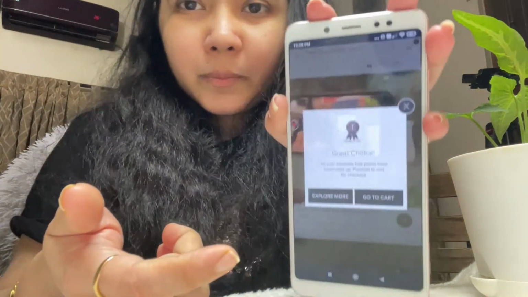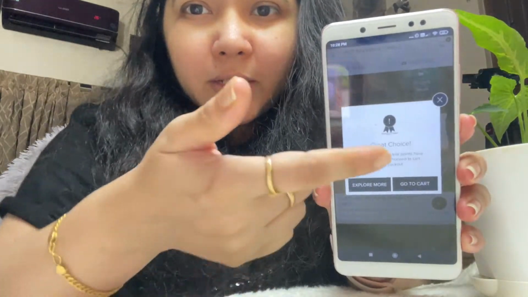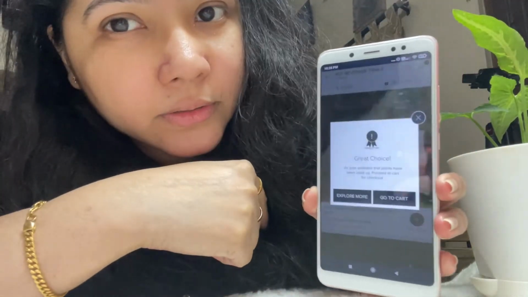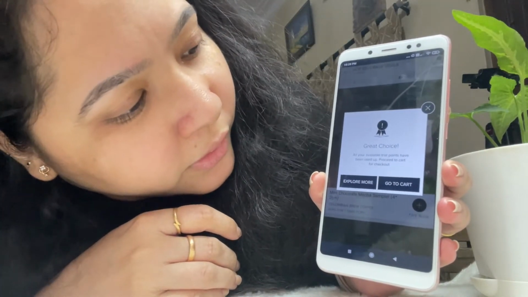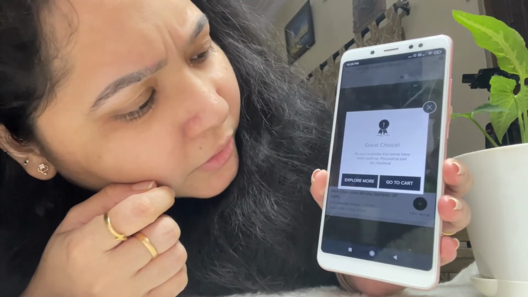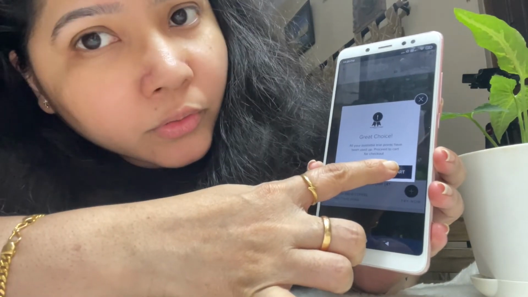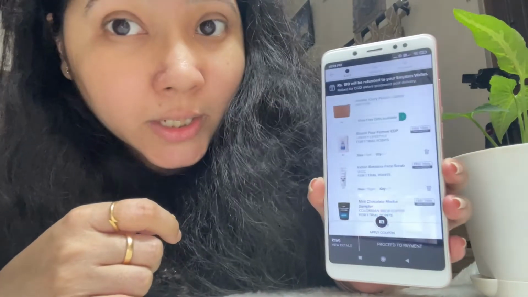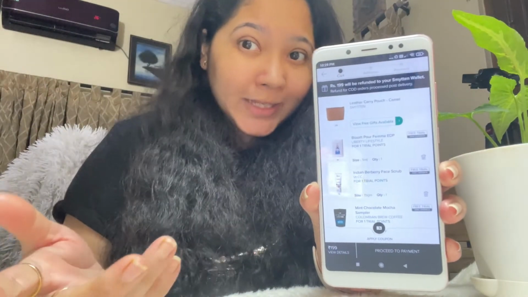Okay, after you have done everything, something like this is going to open up. Let me see. Why is the reflection coming? Here it is. It's going to read great choice. All your products and all your available trial points have been used up. Proceed to the cart to check out. So we'll go to check out the cart. And as I said, there's something else waiting for you at the end.